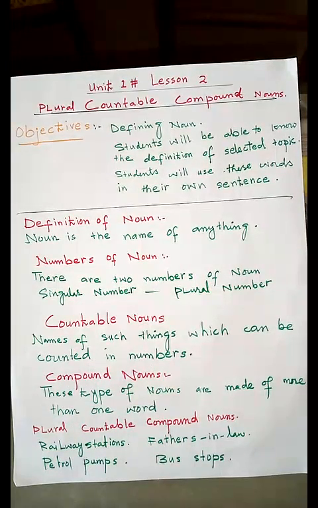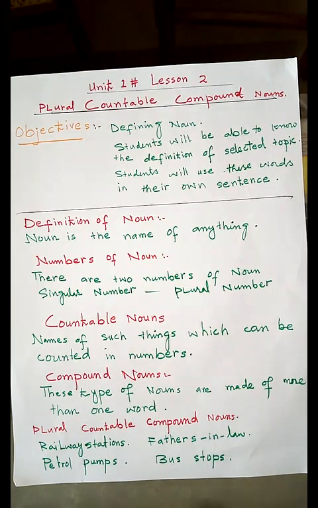Students, as you can see many things with your eyes and you name everything. For example, if you are sitting on something, you name it chair, so it becomes noun. If you are writing with something, you call it pen or marker or color marker, so it becomes noun. Means name of anything is called noun.